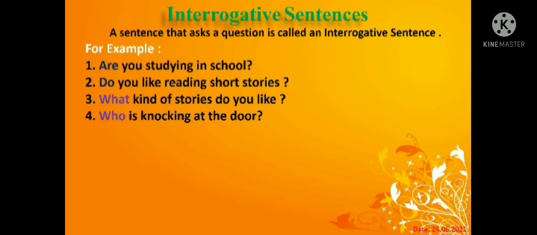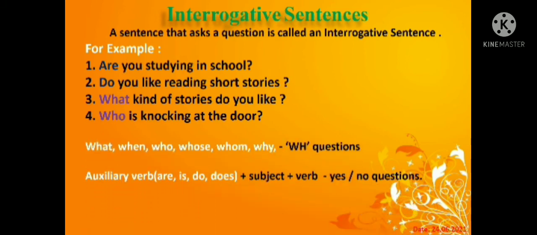Yes, students. Am, is, are, were are auxiliary verbs, so the sentence starts with an auxiliary verb. These are simple questions or yes or no type questions. Then what, when, who, whose, whom, why are the WH words. So the third and fourth questions are WH type questions. The first ones are simple or yes or no type questions.